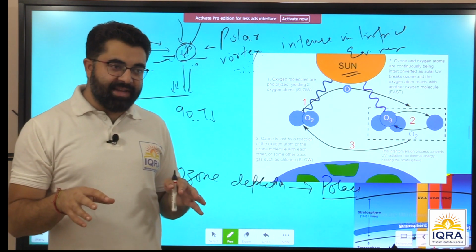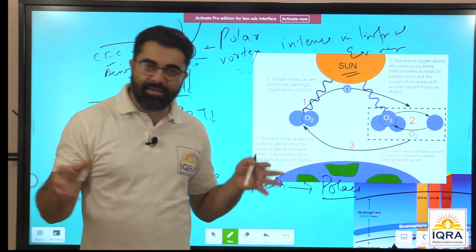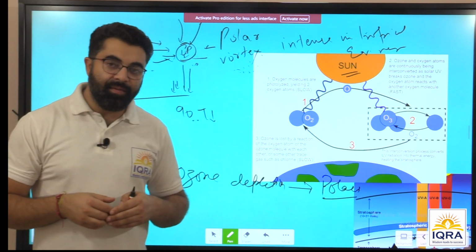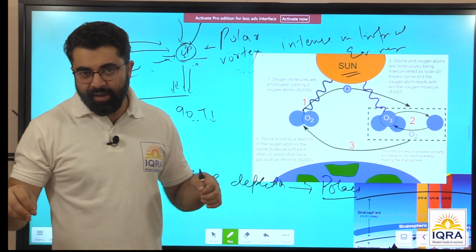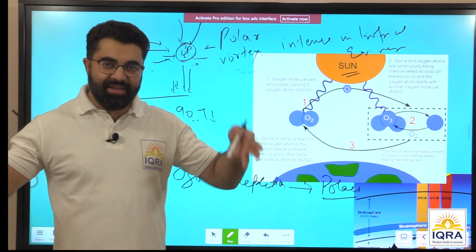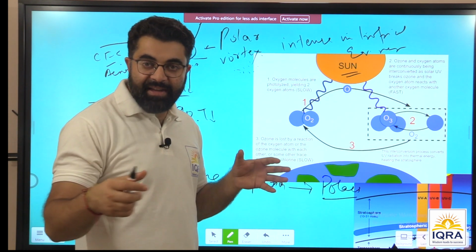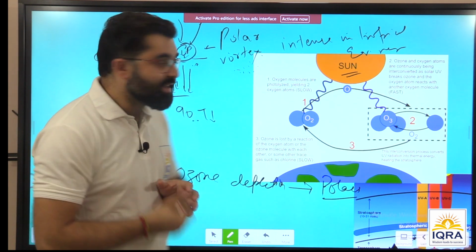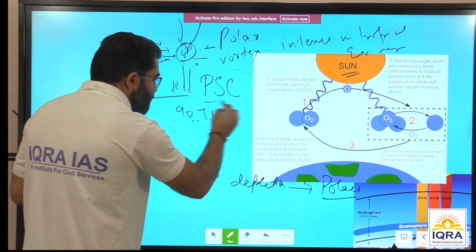You will also notice that other things get carried away. Plastics get carried away, suspended material present in rivers gets carried away, all the pollutants. Whatever is present in the river gets carried away to that whirlpool. Similarly, CFCs, aerosols, all these ozone depleting substances get carried away to the polar areas and form polar stratospheric clouds, PSC.